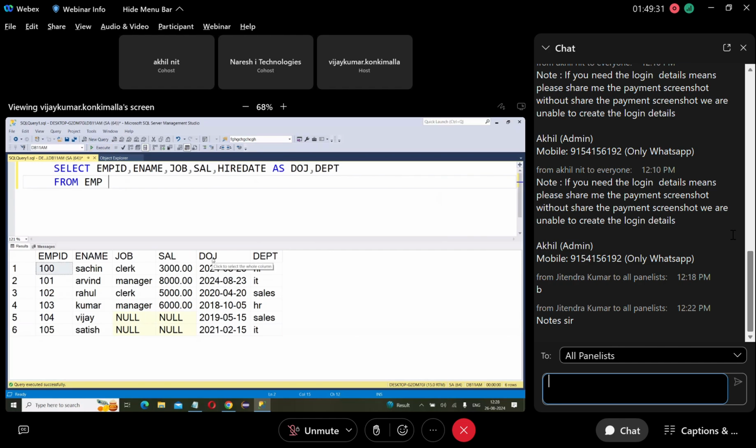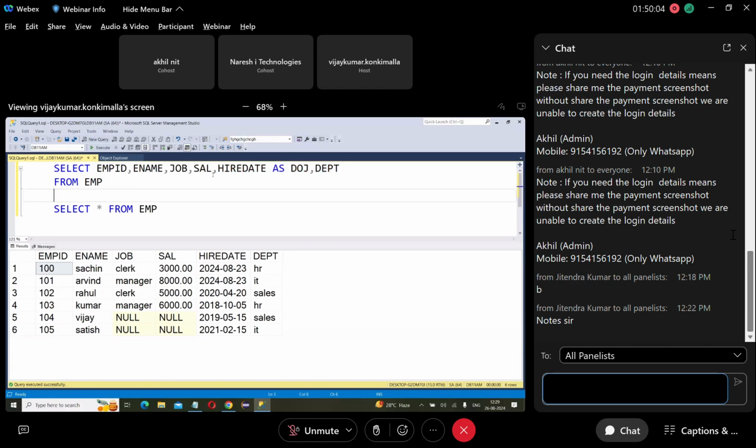Yes. It is changed. Is this name changed in the table? Hire date is changed to DOJ in the table? Now see. Select star from EMP. See the table. In the table, hire date is the same. You are not changing the column name. You are changing only the heading. In this query output, the heading is changed to DOJ, but the original name is the same. Only in the output you are changing the heading.